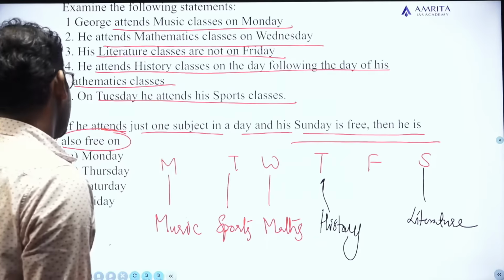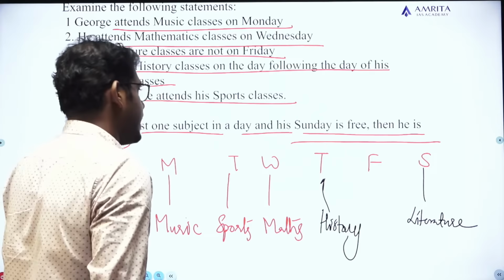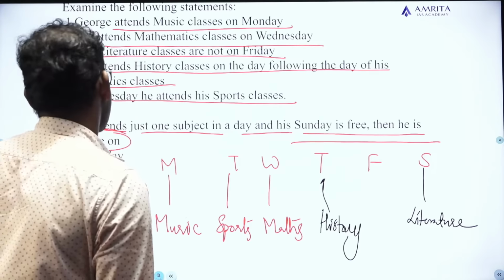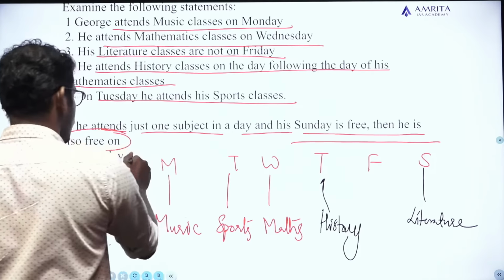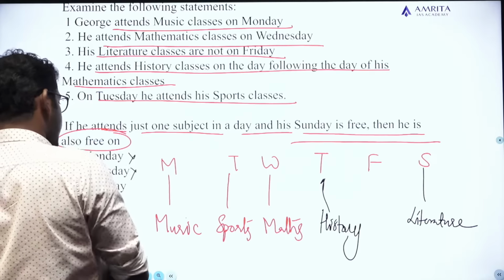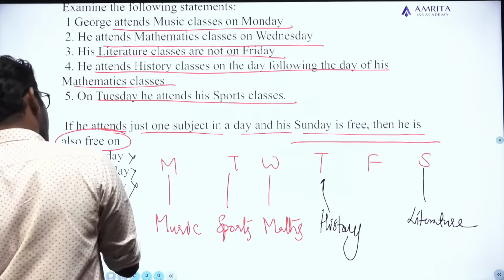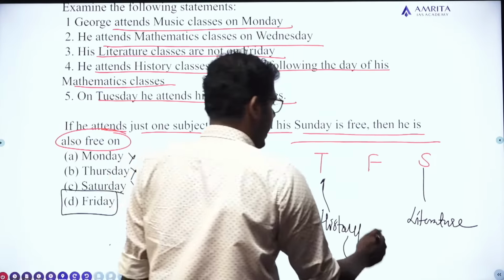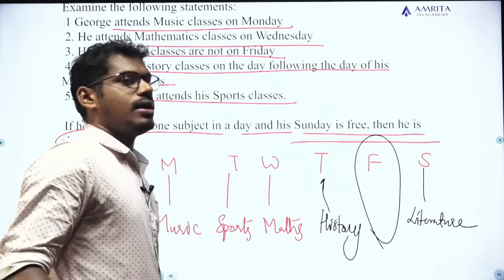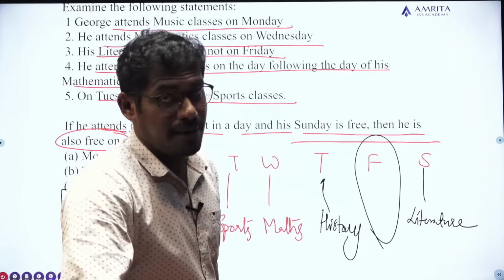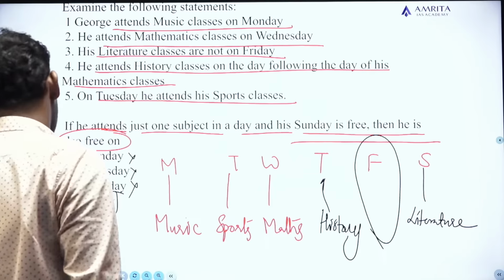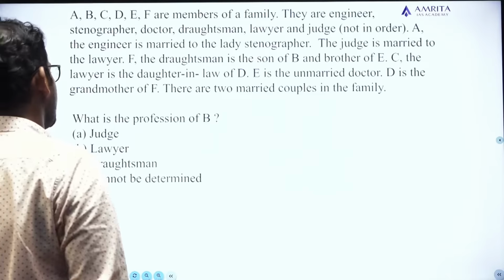The question is, if he attends just one subject in a day and his Sunday is free, then he is also free on. He is not free on Monday, not free on Thursday, not free on Saturday, but he is free on Friday. There is no assignment on Friday. So he is free on Friday. So the answer for this question is option D. Simple question. Moving to next question.